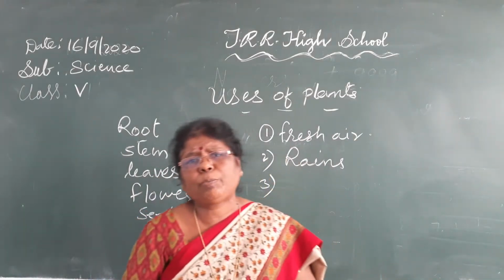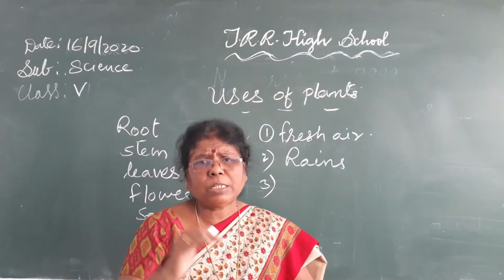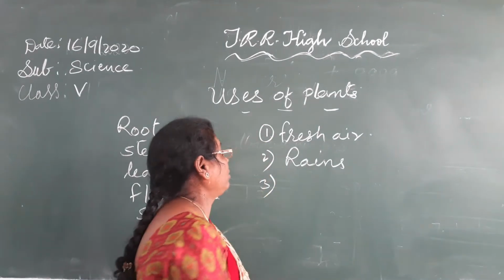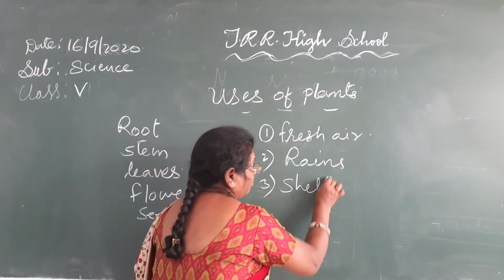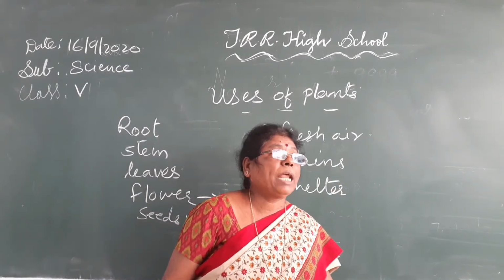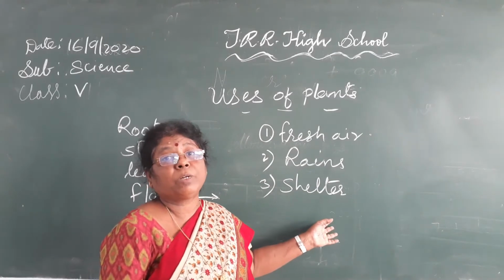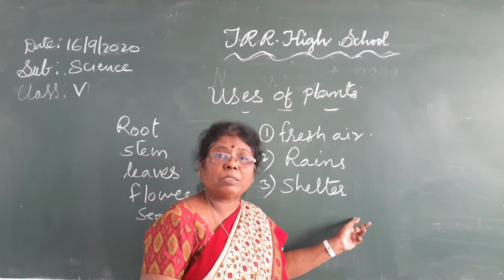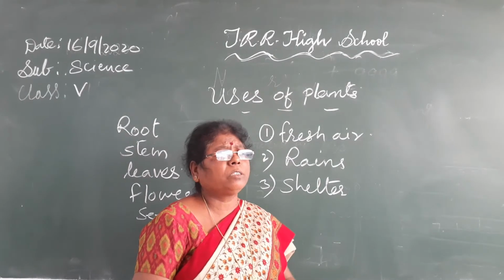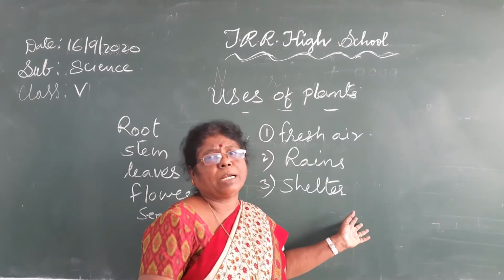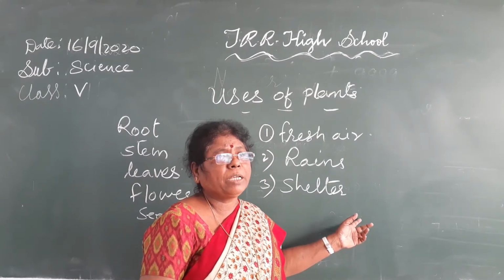Animals are dependent on the plants. From the smallest animals to other animals, they make a shelter on the plants. Plants give shelter to animals. From the smallest to the biggest birds, they live there. Other organisms also live on plants. Isn't it? They make a shelter.